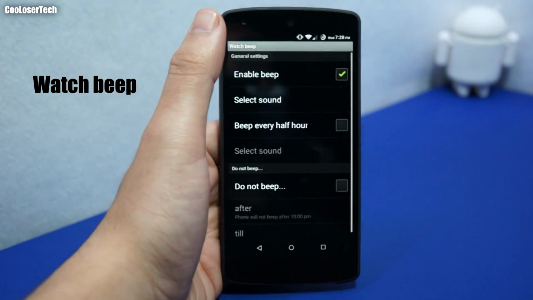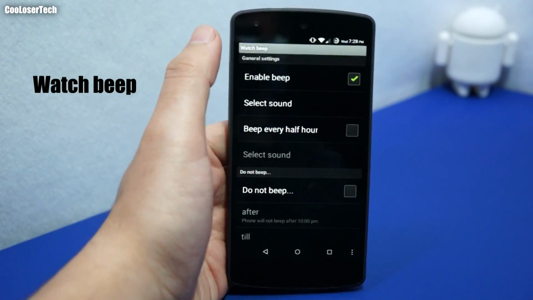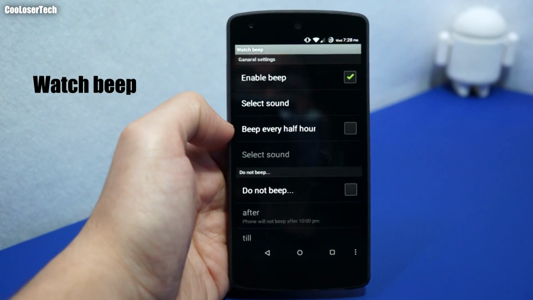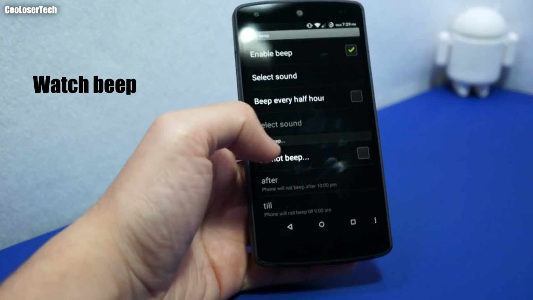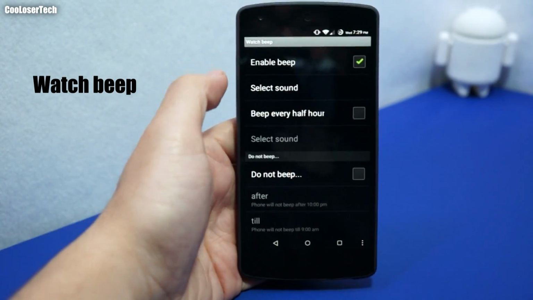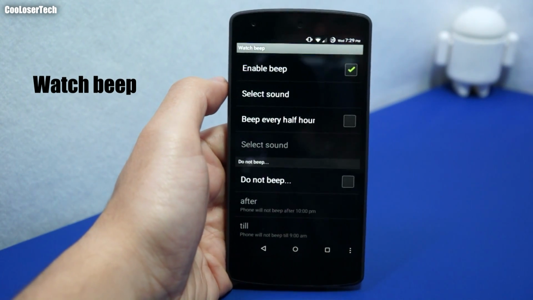And then we have Watch Beep. That is one of my longest applications I've had as well. I will never get rid of it. Beep every hour, or you can do every half hour. You can select the sound. You can make it not beep between certain hours, but mine is just regular Watch Beep, which goes beep beep.